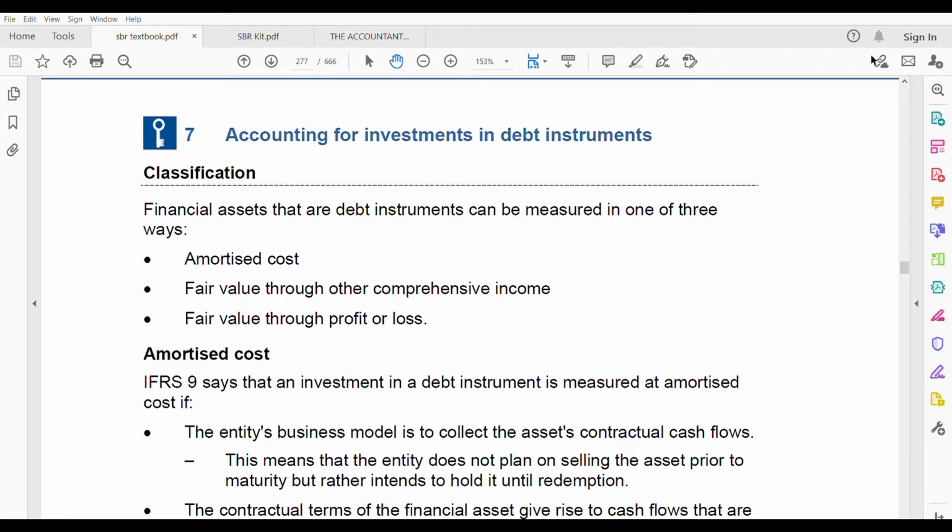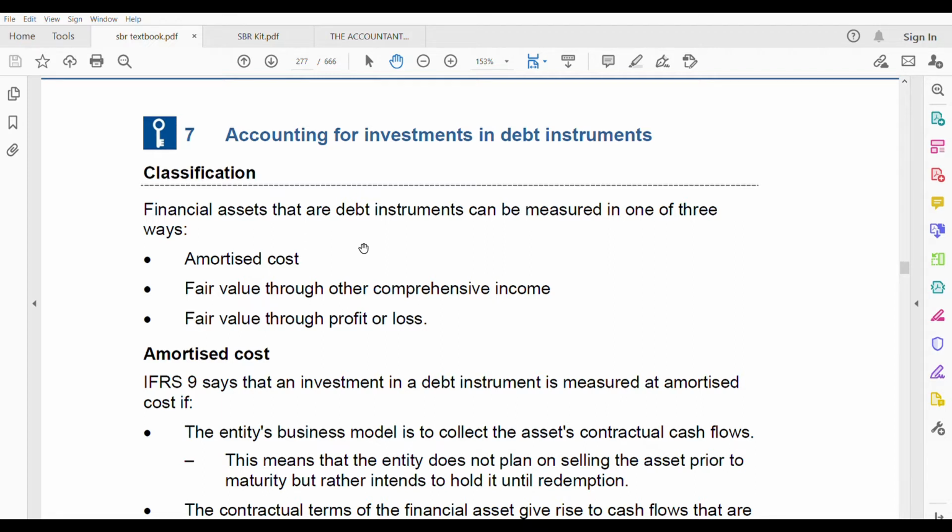This is the fifth part of IFRS 9 and we'll be talking about investments in debt instruments. In the earlier four parts, I have discussed financial liabilities, compound instruments, financial assets, equity instruments. This part will be considering debt instruments, financial assets which are debt instruments, and how to deal with them. Financial assets that are debt instruments can be measured in one of three ways: amortized cost, fair value through other comprehensive income, and fair value through profit and loss.